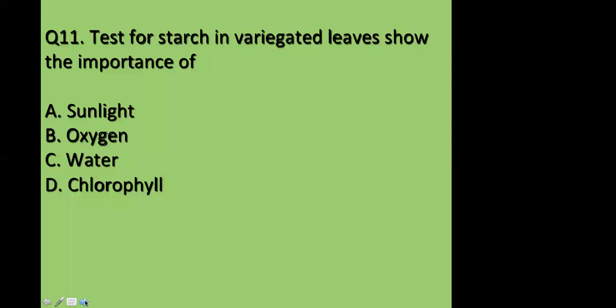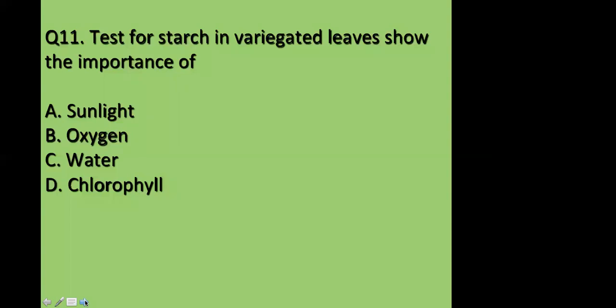Okay, explain please. The reason why I say chlorophyll is that chlorophyll has a responsibility for the process of photosynthesis. So we include starch in the process of photosynthesis. So that's why I say D, chlorophyll. Correct, Fikir, you are right.